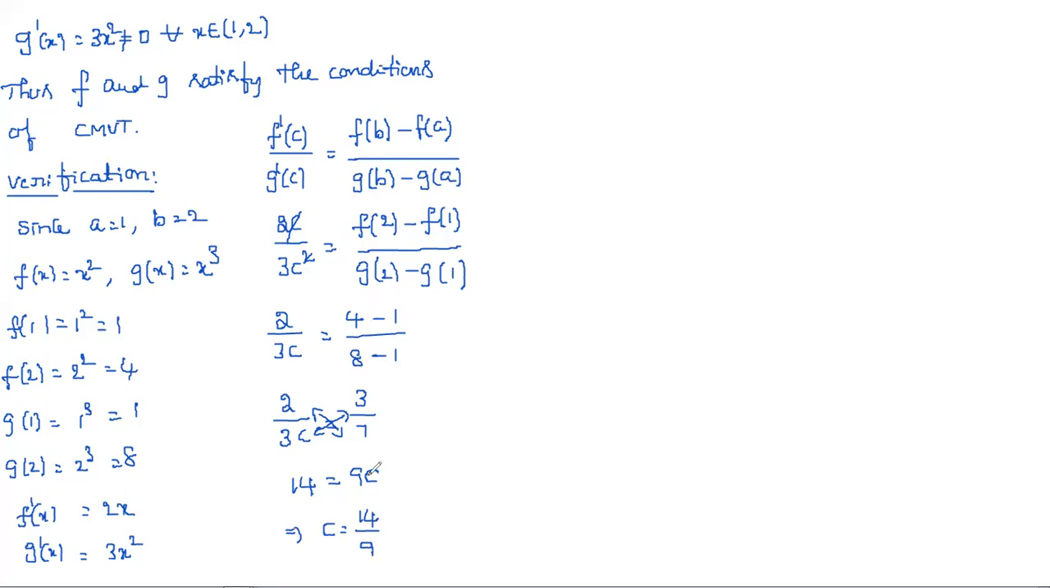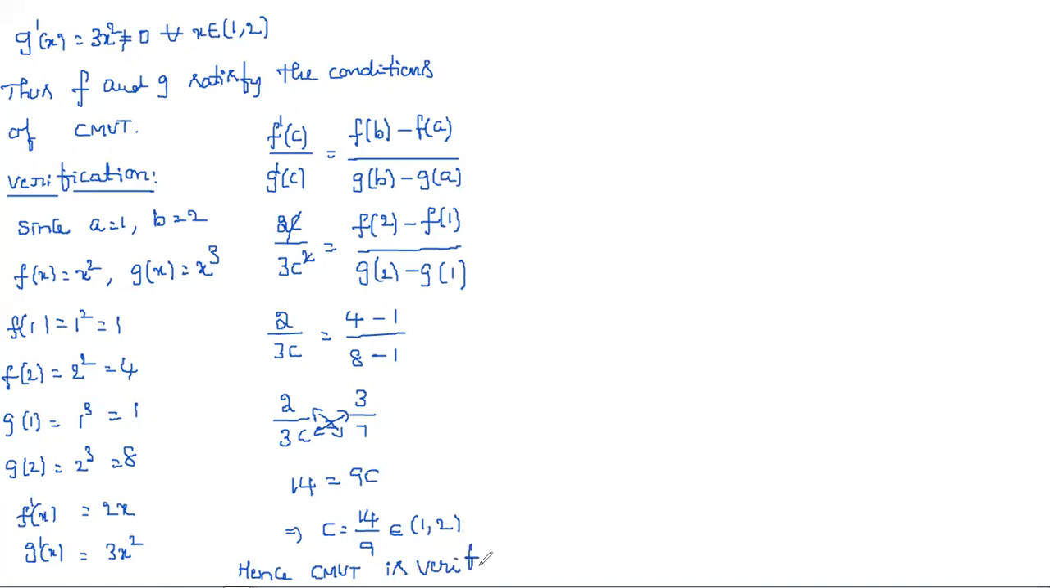So obviously, does this lie in the interval or not? Let us see, does this belong to 1 comma 2? This is the given interval, right? So c equal to 14 by 9, 1 point something, obviously lies in the interval 1 comma 2. Hence, what we can write? Hence Cauchy's mean value theorem is verified.